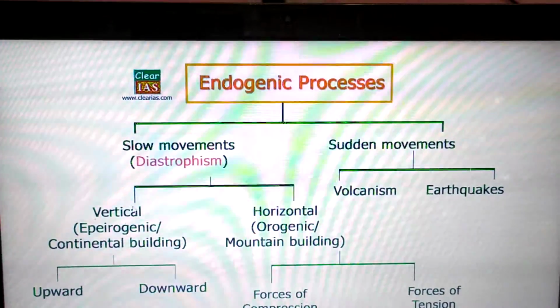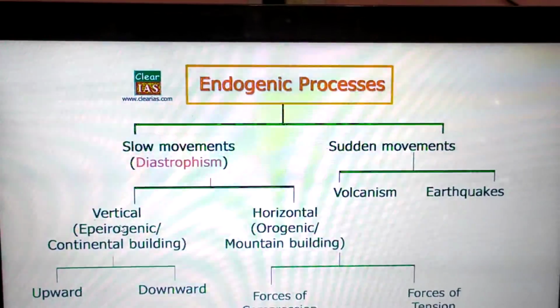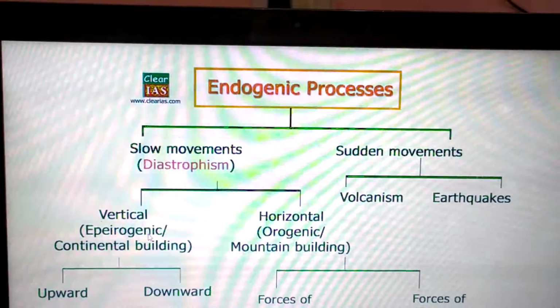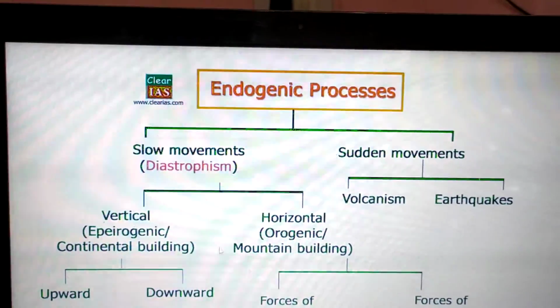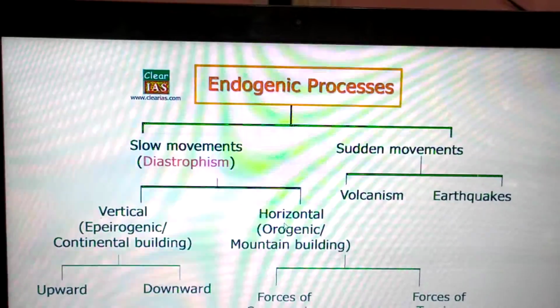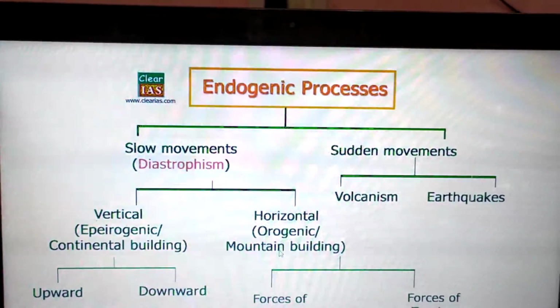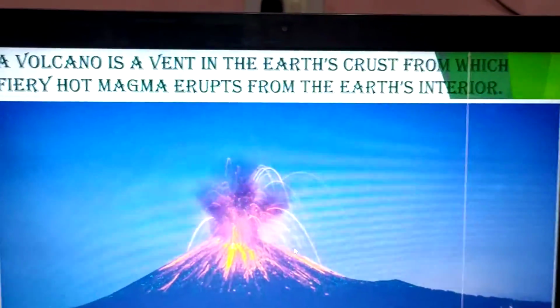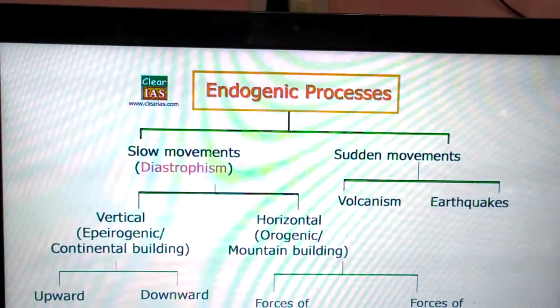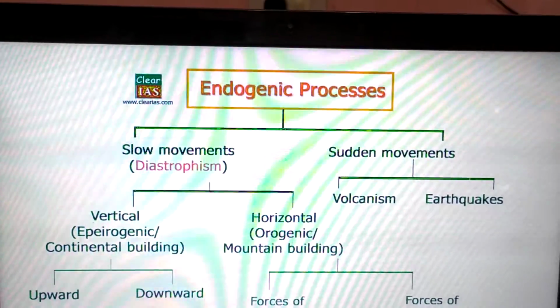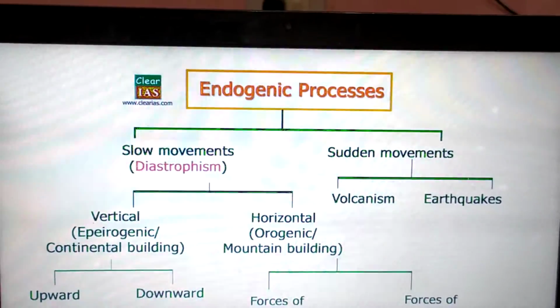Diastrophism is of two types. One is vertical movement, known as epeirogenic movement or continental building movement, because it results in the formation of continents. The second is horizontal movement, also known as orogenic movement. It results in the formation of mountains. Then sudden movement results in volcanic eruption or earthquakes.